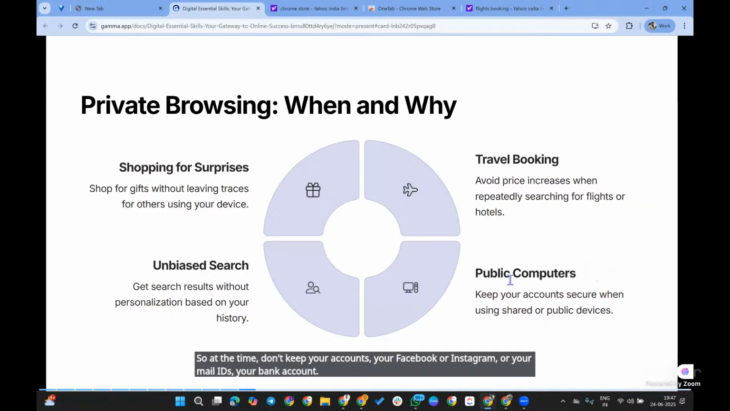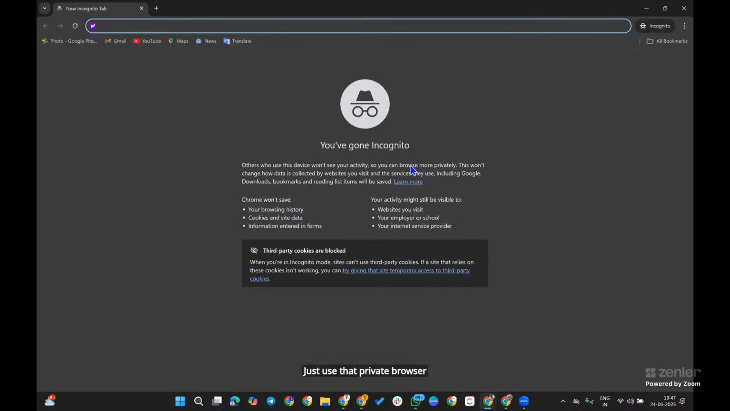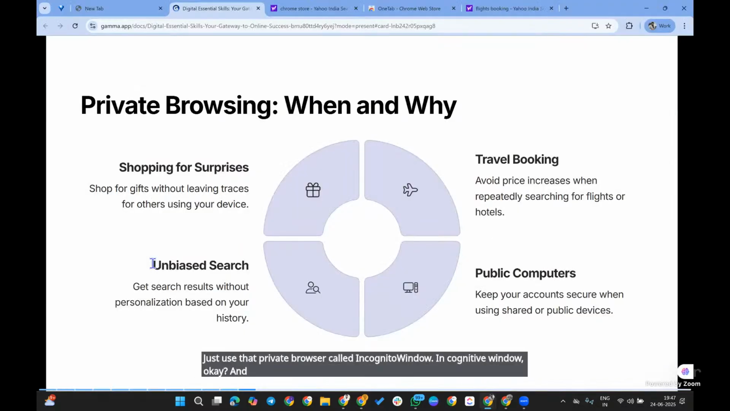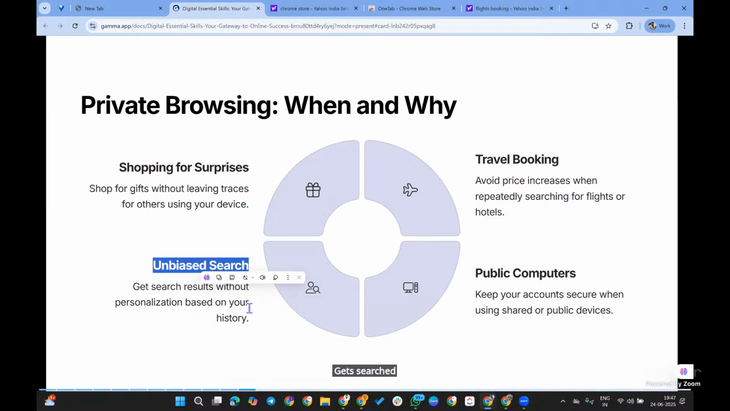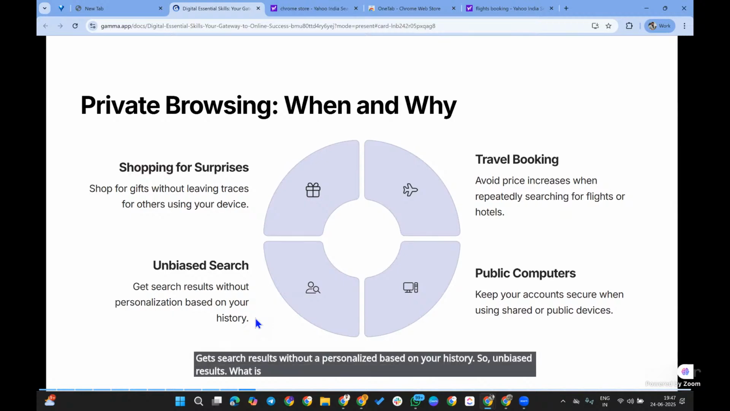Don't log in to other people's accounts or other people's computers; just use that private browser called an incognito window. Okay, and unbiased search: get search results without personalization based on your history. So what are unbiased results?